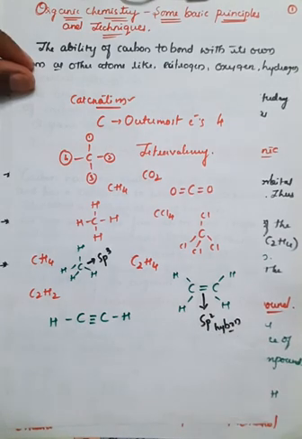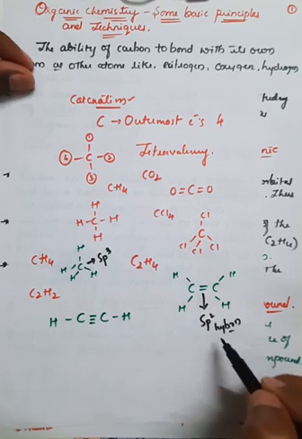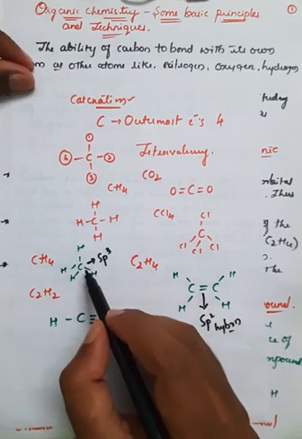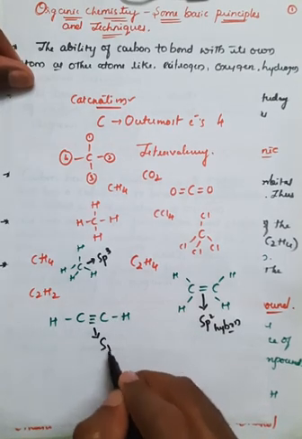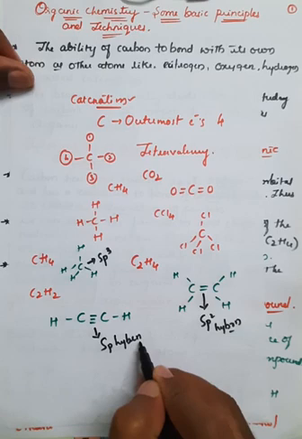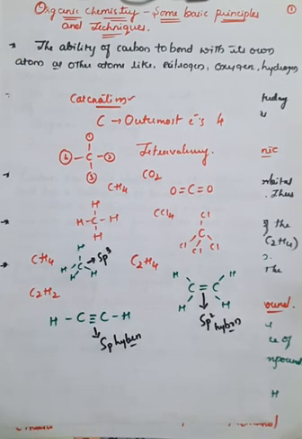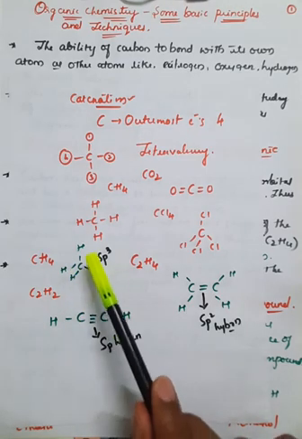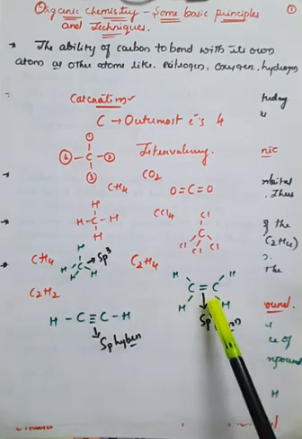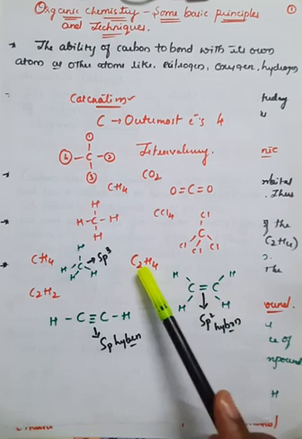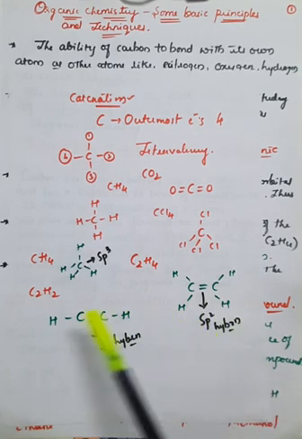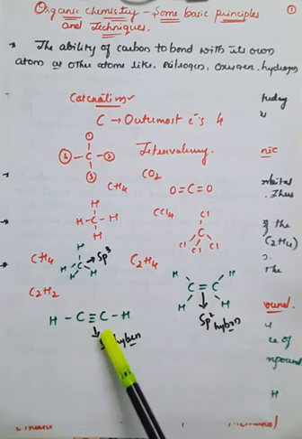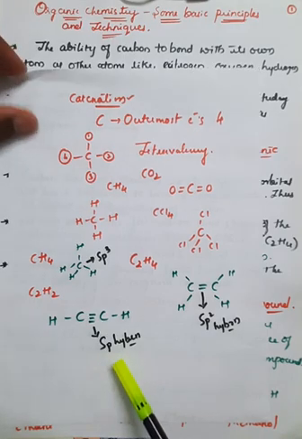Already we have seen this in the chapter on chemical bonding. Whenever it is a double bond, it is sp2 hybridization. Whenever it has a single bond, the carbon is sp3 hybridized. And whenever it has a triple bond, it is sp hybridization. If you take the example of CH4, the carbon is single bonded with 4 hydrogens, and it is called sp3 hybridization. Whenever carbon is double bonded with another carbon, as in the C2H4 molecule, the carbon is sp2 hybridized. Whenever the carbon is triple bonded with another carbon atom, the hybridization is called sp hybridization.